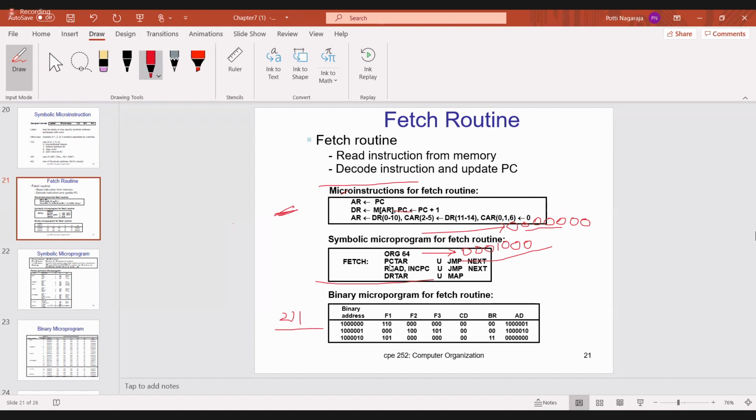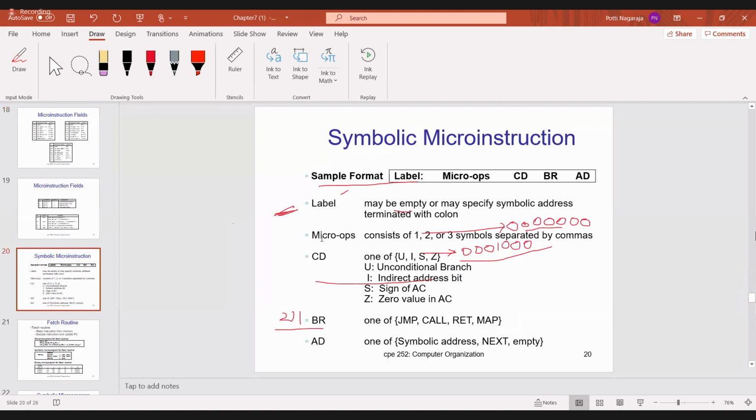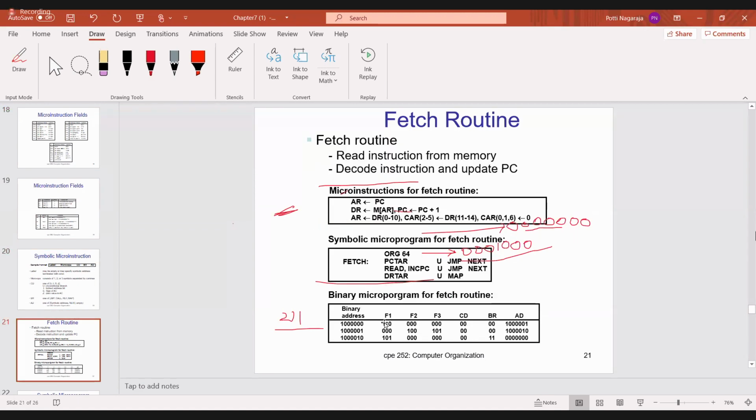I already told you, PC to AR, what is the code? Look here, PC to AR code is 110. So these 3 slides are important. F1 is 110. Now there is no other micro operation, so F2 is 0, no operation. Then F3 is also 0, no operation. Then CD 0, you already know, 0 is nothing but which operation? Unconditional branch. Definitely you have to go.